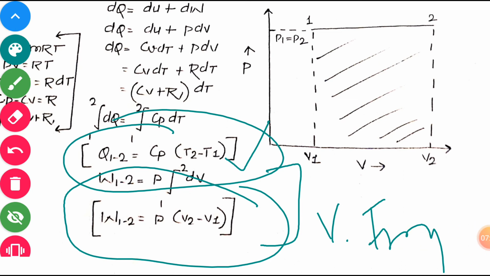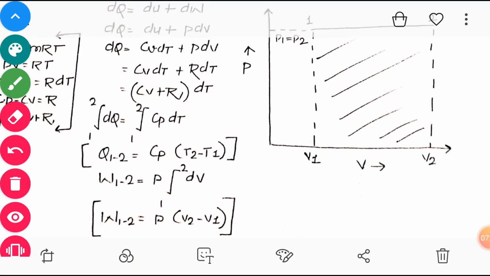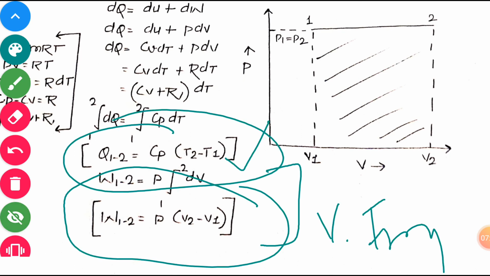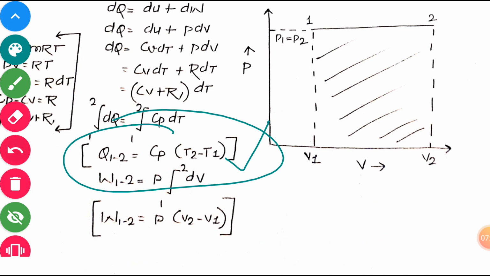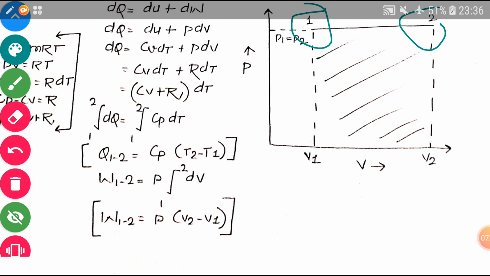Now we understand this phenomenon through the PV diagram. What does the PV diagram say about it? Let's see here. There is a pressure and volume diagram. Here pressure is constant, so at point 1 pressure is p1, at point 2 pressure is p2.